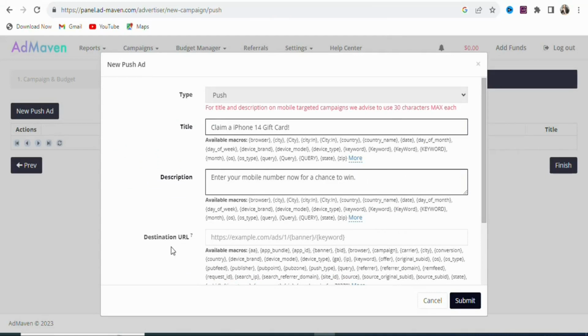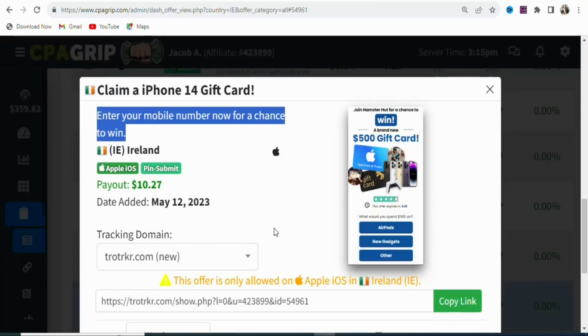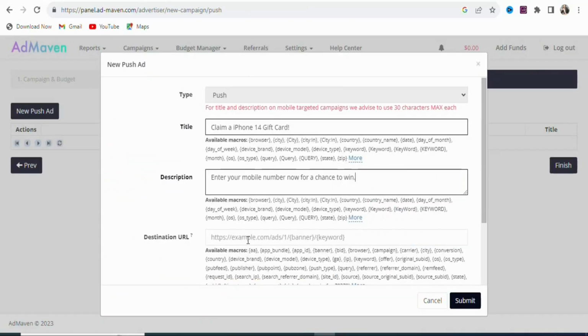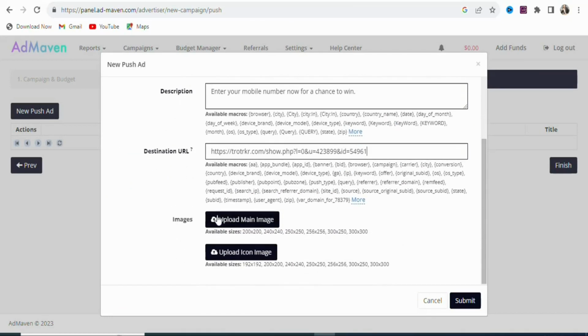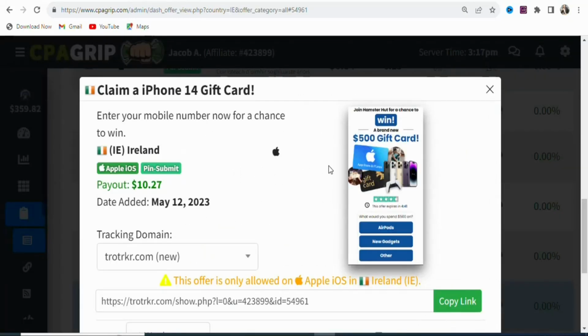Once that is done, you are going to copy and paste your affiliate link right here. So you have to come back. Once you come back, click right here, copy link. Once you copy the link, you are going to come back and then paste it right here. As you can see, that has been done. Once you paste it, you are going to scroll down. You can see images. You are going to upload the images of the offer. To get an image of the offer, what you have to do is come back on CPA Grip.